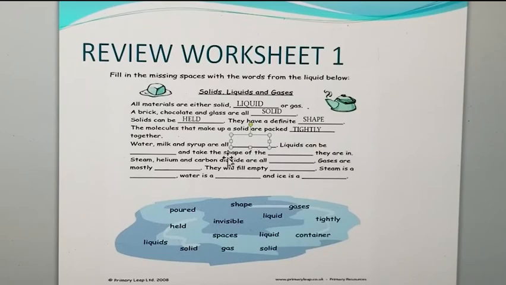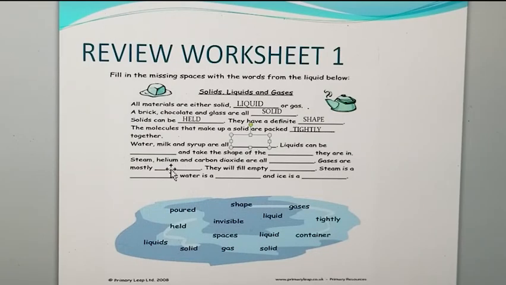Water, milk and syrup are all dash. Water has a definite volume but no definite shape. Milk has a definite volume but no definite shape. Syrup has a definite volume but no definite shape.